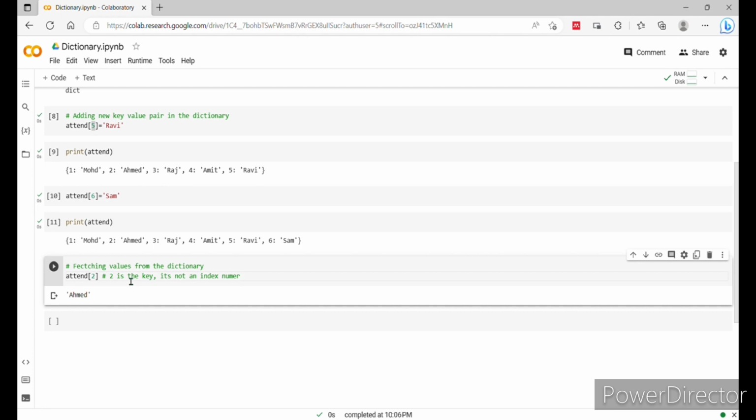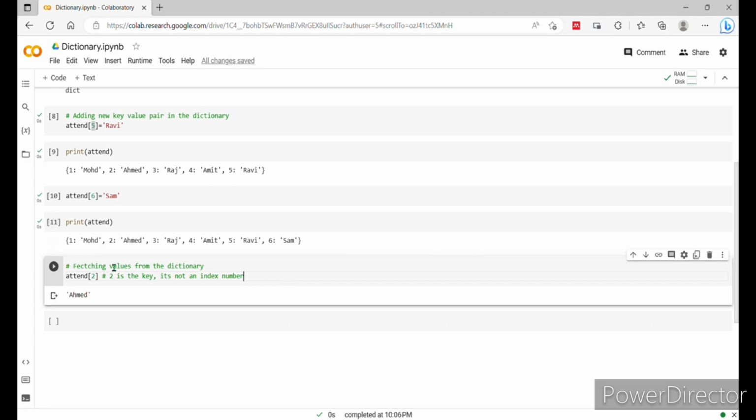2 is a key, but it's not an index number, you need to remember. Okay, if you're thinking that indexing and slicing can't be done in a dictionary, so why did sir do it? No, no, no. 2 is a key, it's not an index number. Just we are fetching the value from the dictionary.